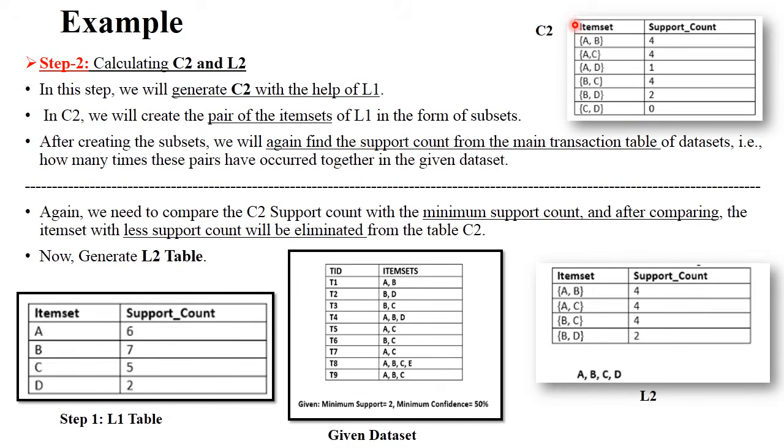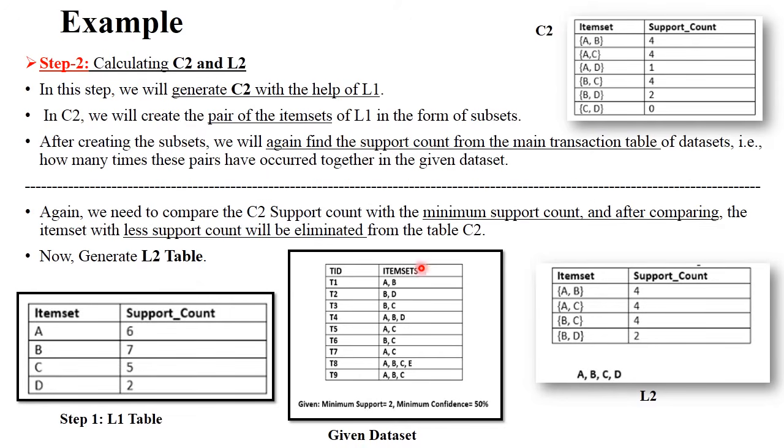Next. In step 2, you need to calculate C2 and L2 values. Now what exactly is C2? See here. For C2, you require your previous L1 table from step 1. This is your previous table. Now you need to calculate how many times items are purchased together. For example, A and B items together, B and C items together. First A to B, A to C, A to D, then B to C, B to D and C to D. So you need to mention the 2-item relations, and now calculate how many times these items are purchased together.